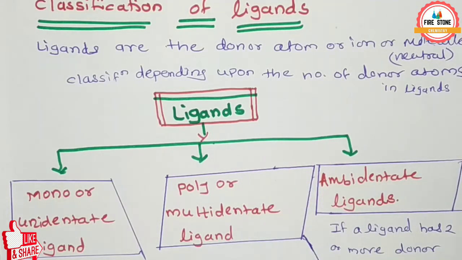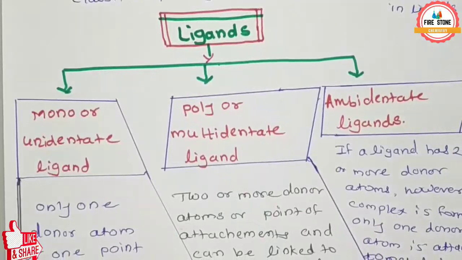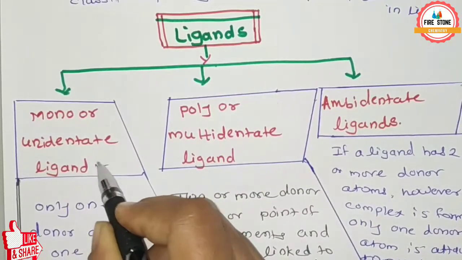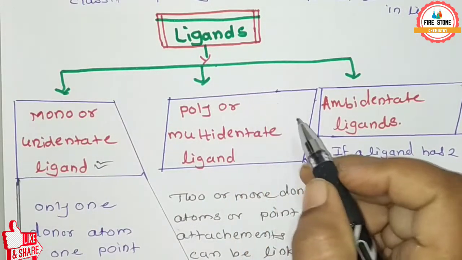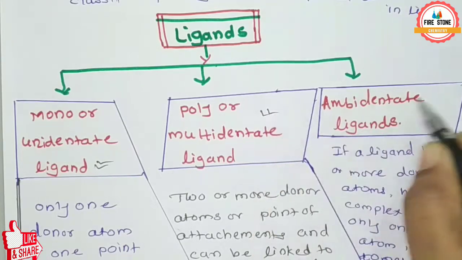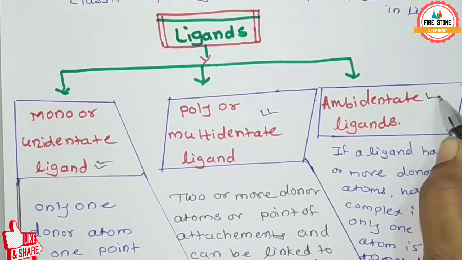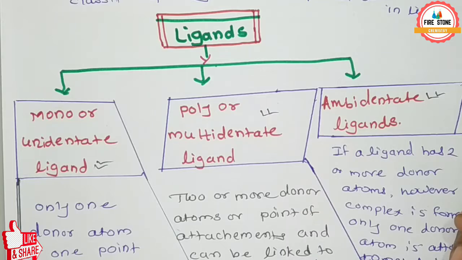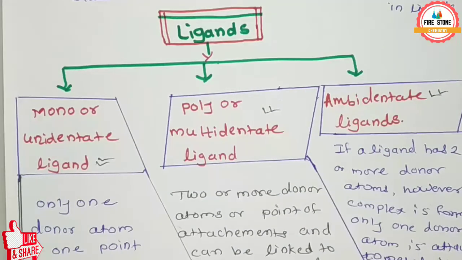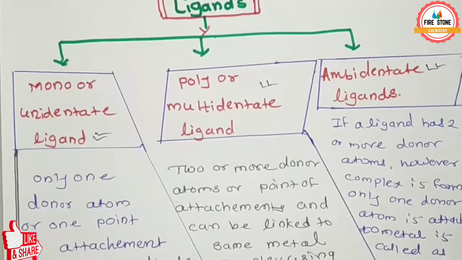First is the mono or unidentate ligand. Second is the poly or multidentate ligand. Third is the ambidentate ligand. Here we see one by one.